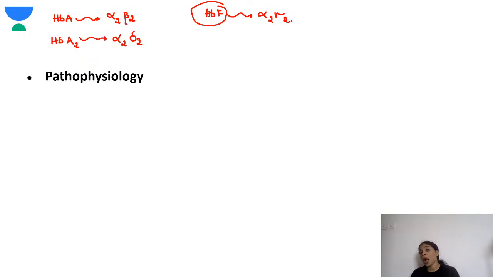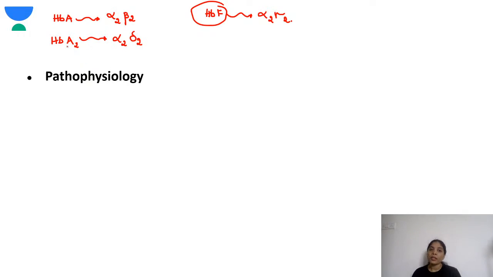When the beta globin chain is affected, there will be delay in disappearance of the fetal hemoglobin, because these children need some form of support. That is why in thalassemia there is delay in disappearance of the fetal hemoglobin.